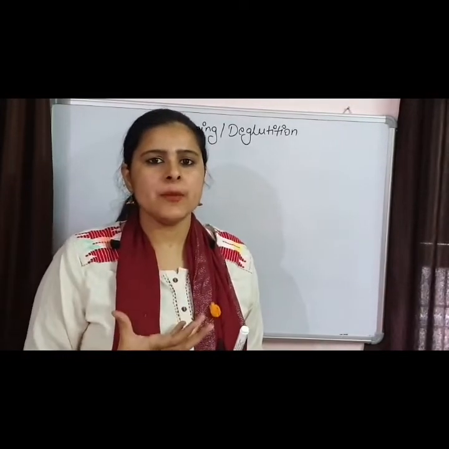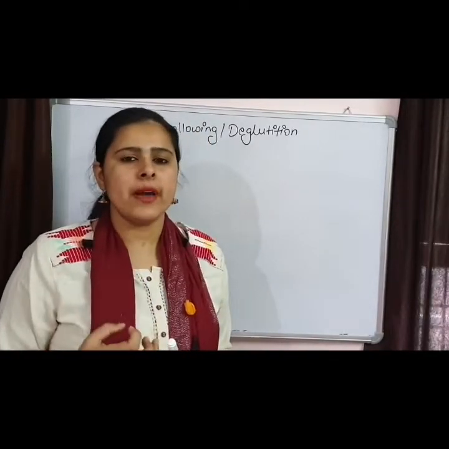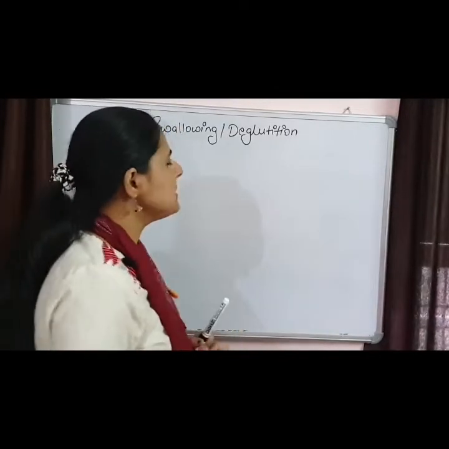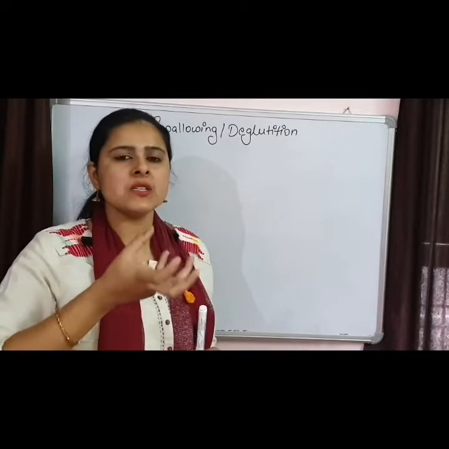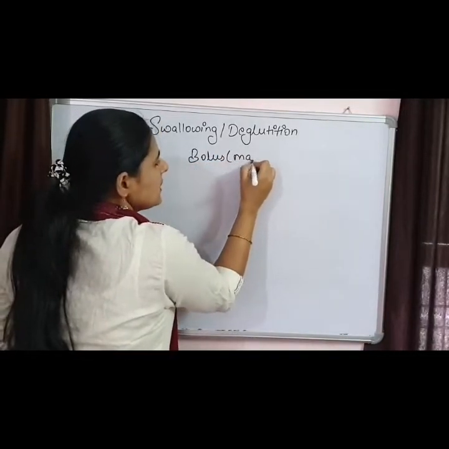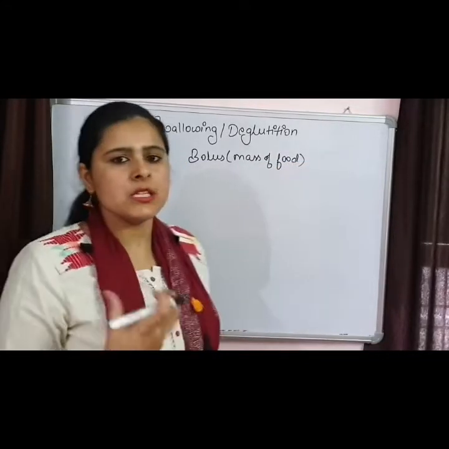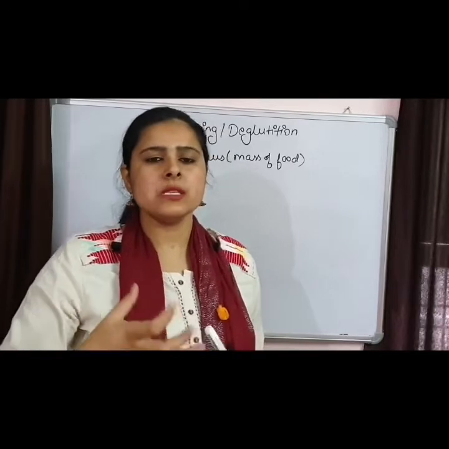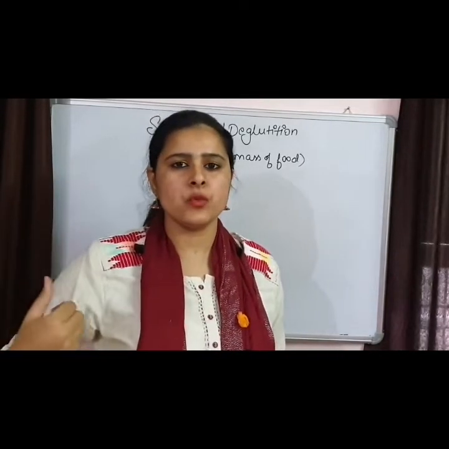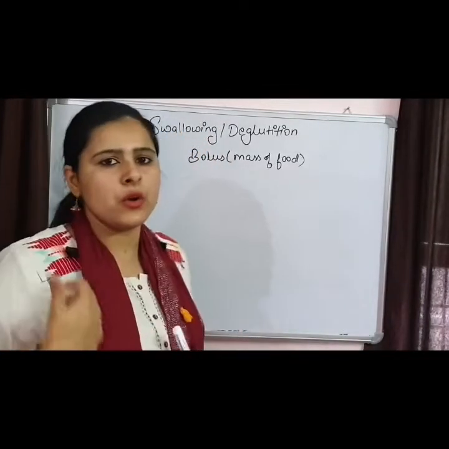The food is present in our mouth, and when the food is present in our mouth, it is mixing with saliva, and some of the digestion of carbohydrates is also taking place. Now what happens in our mouth? Basically a mass of food, known as bolus, is formed. So bolus is the mass of food that is chewed by teeth, and now this bolus moves from the mouth to the pharynx, and from the pharynx to the esophagus, and that is what we call swallowing of the food.